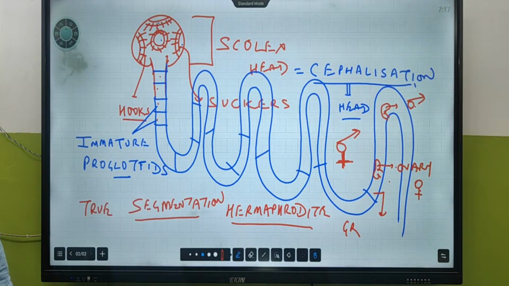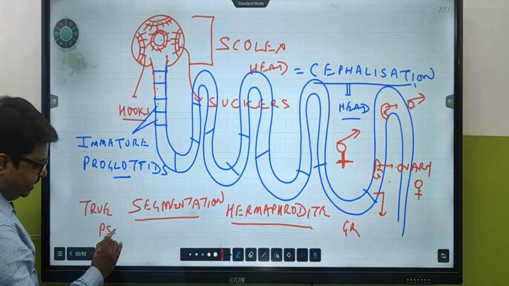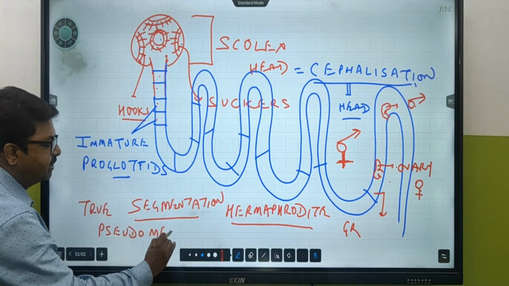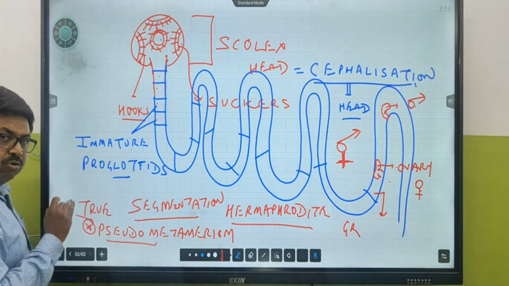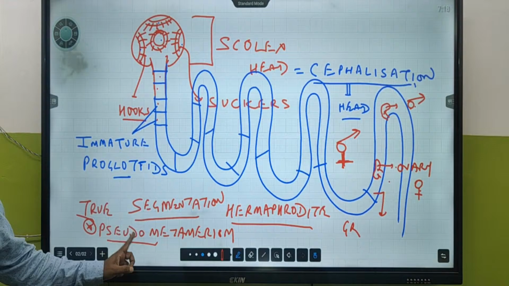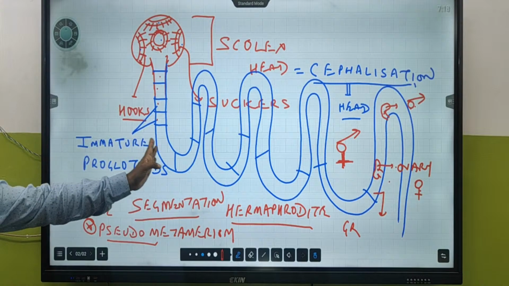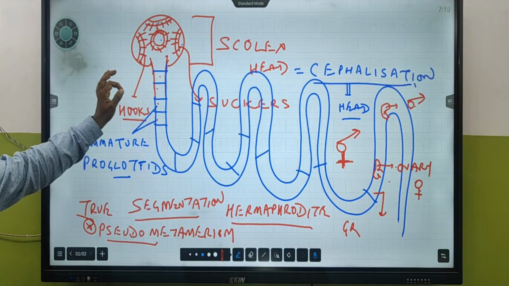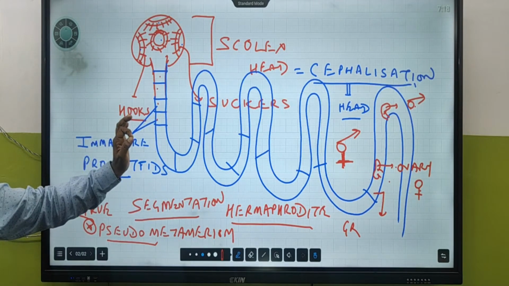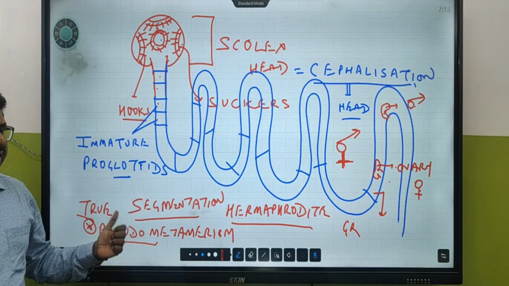No, I have not talked about that. Just wait. Now, what we call them is pseudo metamerism. This is a very, very important point, and I will come to your point. Pseudo metamerism is a very important aspect of phylum Platyhelminthes. They look like annelids, as if they have some organs in every segment. It's not like that. Clear? So what kind of metamerism? Pseudo metamerism.